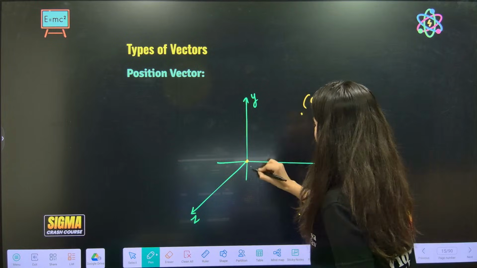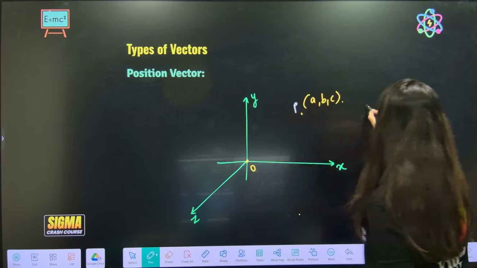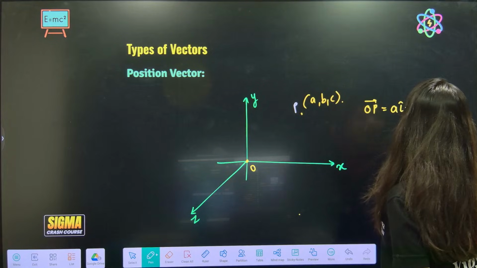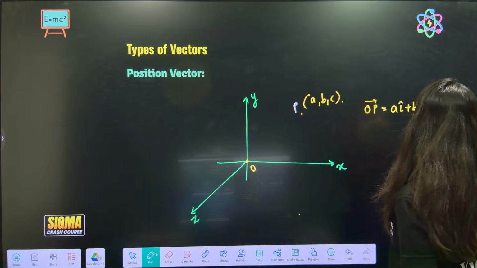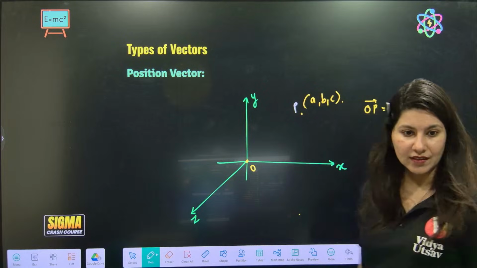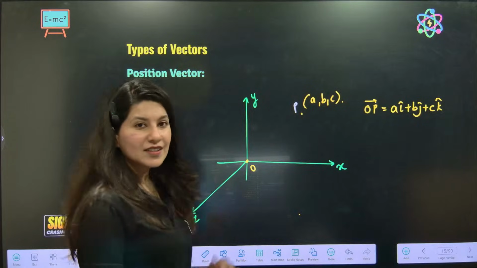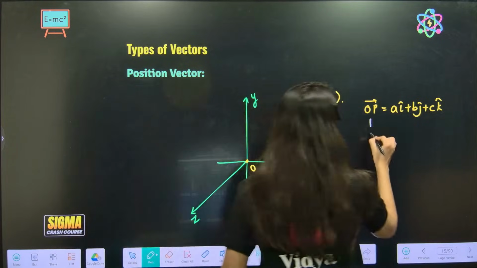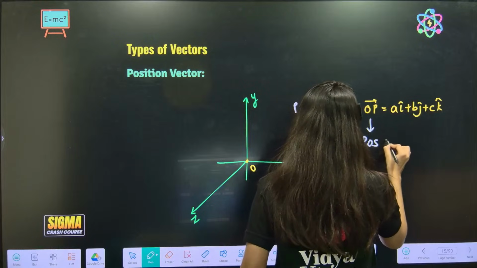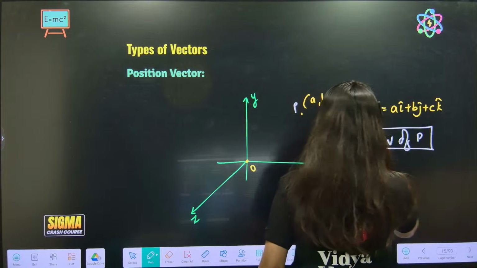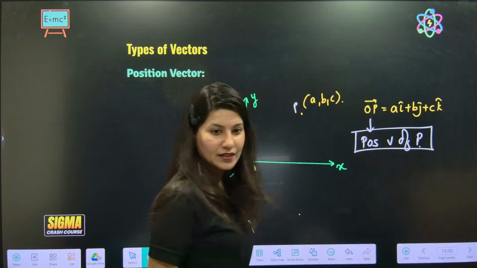This is your O and this is your P. So OP vector will be a i cap plus b j cap plus c k cap. This OP is nothing but the position vector of point P.